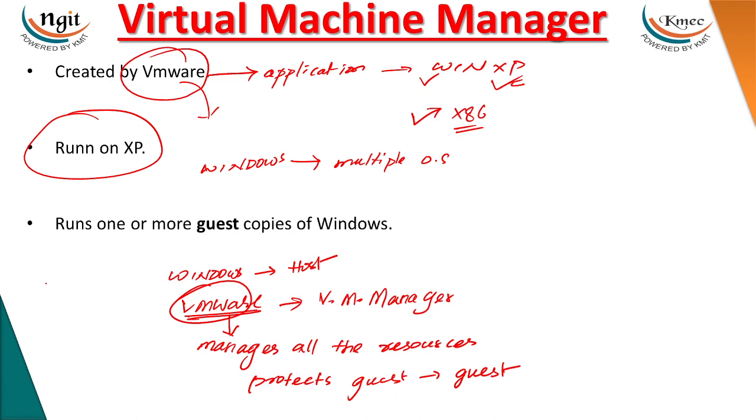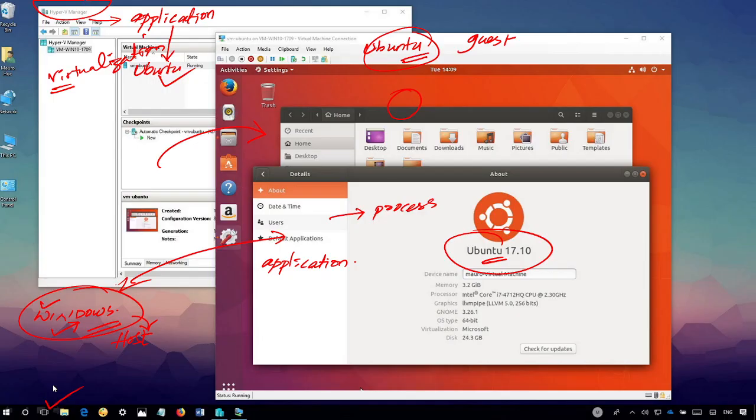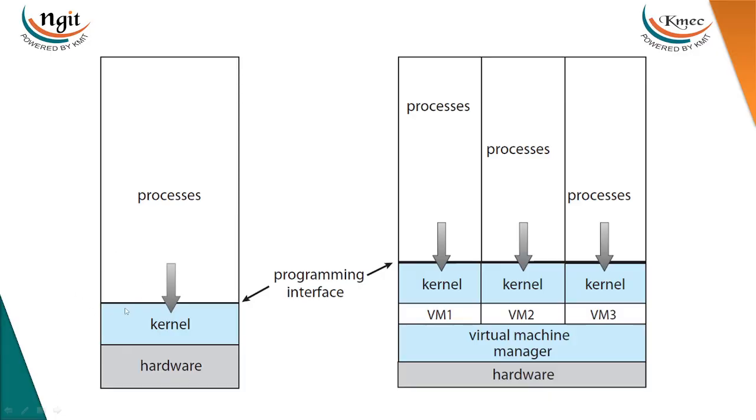So how will it be done? Let's see next. Initially, this will be your RAM, and all the hardware processes are executed on one operating system kernel. Assume that it is Windows. But after installing your virtual machine manager software, it creates three virtual machines.